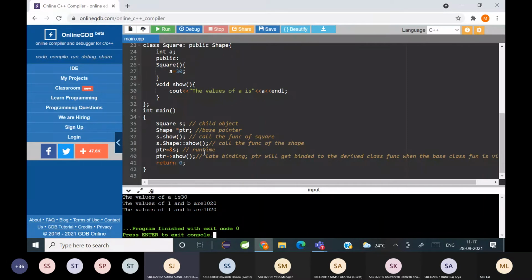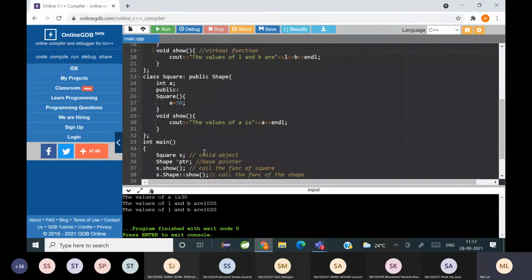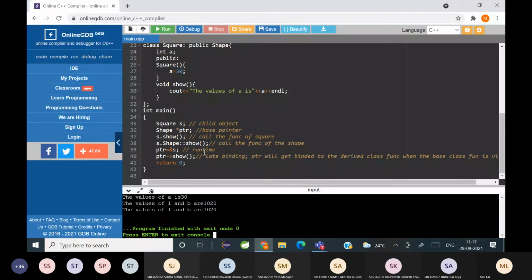You said earlier for the ambiguity problem. दोनों जगह पे सेम फंक्शन है, तो even if you don't use virtual, it will call only one particular function, right? Ambiguity का मतलब क्या है? The confusion remove कर रहे हैं, right? Because it has multiple meanings here. So with the help of a base pointer, you can either call the base class function or the derived class function.